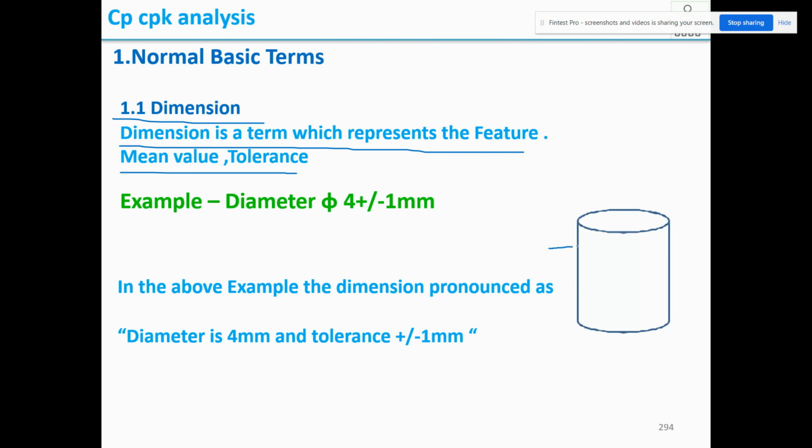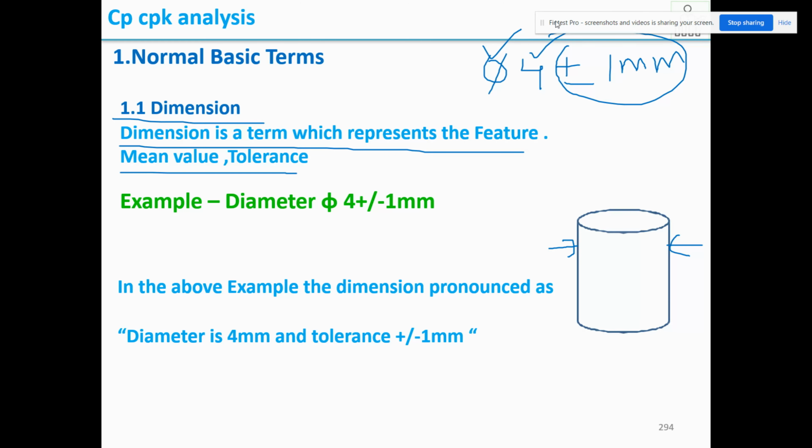Say this is a cylinder, it is having a diameter. So if you say the dimension, you need to represent the feature as well. The feature is diameter and 4 plus or minus 1 mm. That means we are going to tell the feature, tell the middle value and tell the upper and lower tolerance.